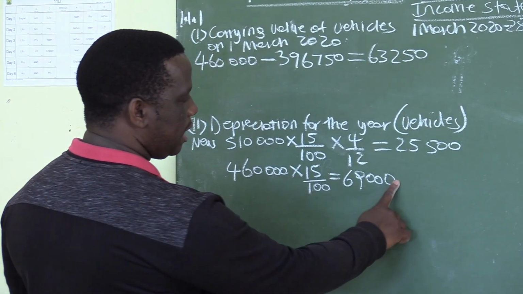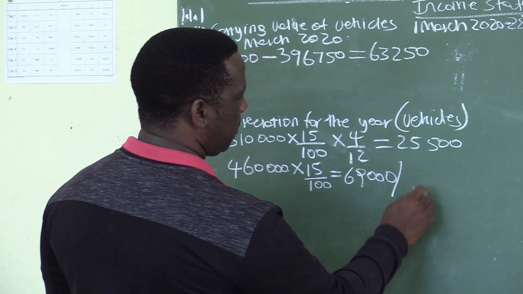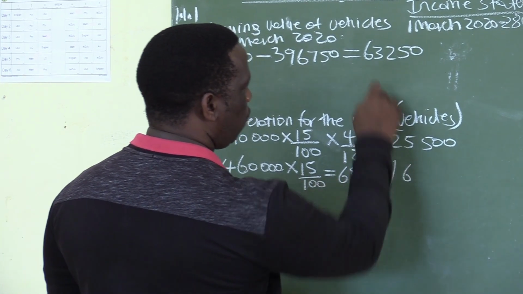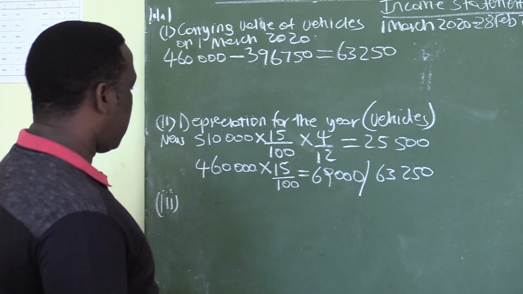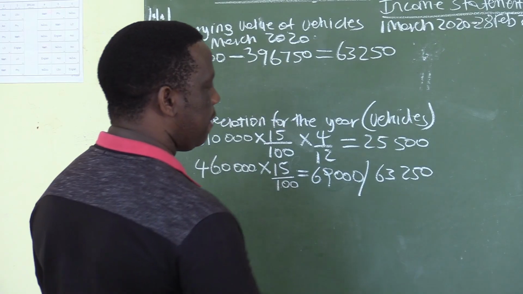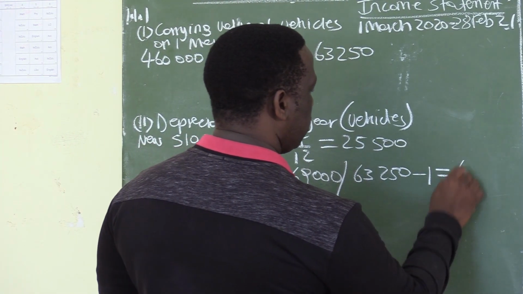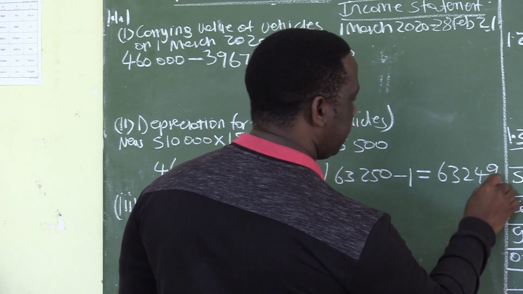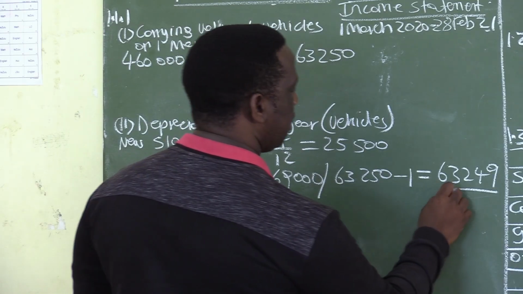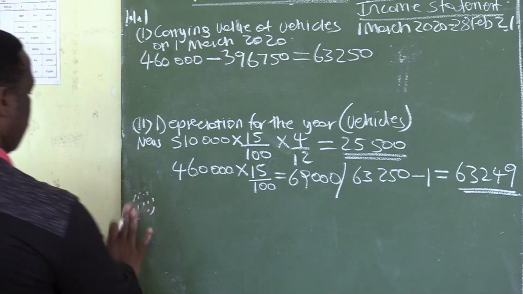You just ignore the 69,000 we have just calculated, and you come up with a new depreciation. You take the carrying value, which is 63,250, and you minus 1, which gives 63,249. So the depreciation for this old vehicle will be 63,249.